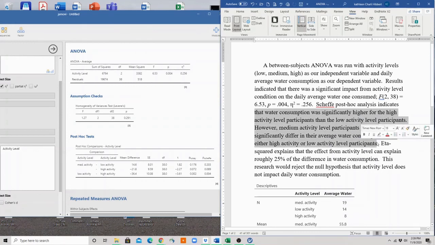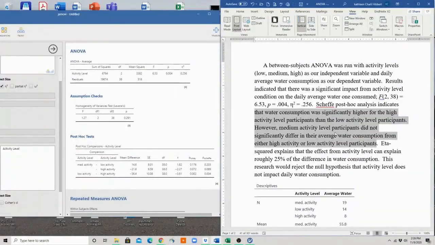There are two very important things when we're reporting our post hoc analysis. Number one, we want to get conceptually what's happening, what the differences in the groups are. Number two, we also want to have our descriptive results sort of interwoven into this. And I'll show you what I mean. So right here, we've talked about that higher activity levels was significantly different than low, which is true, and that medium was not different than low and medium was not different than high.